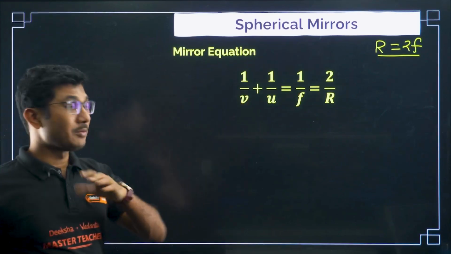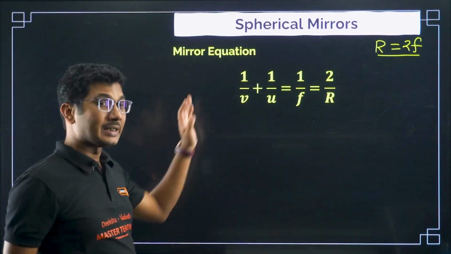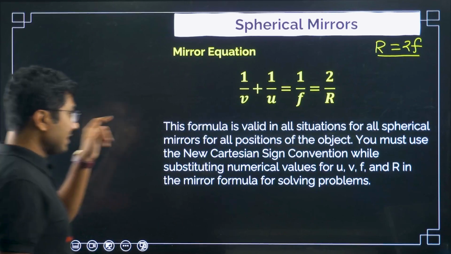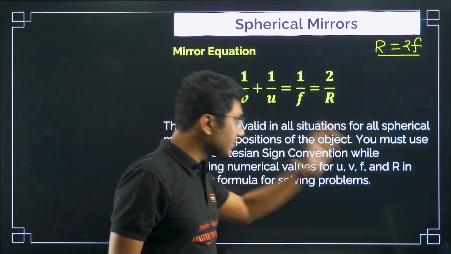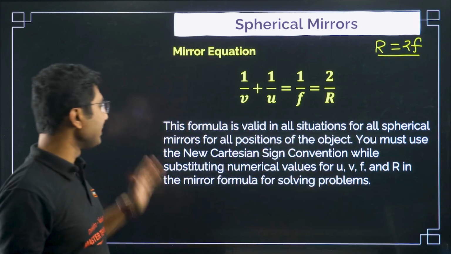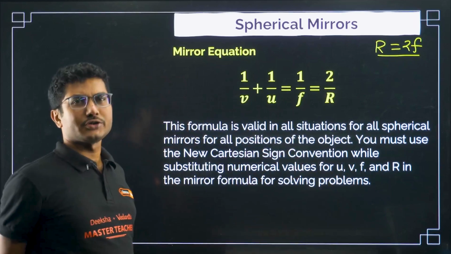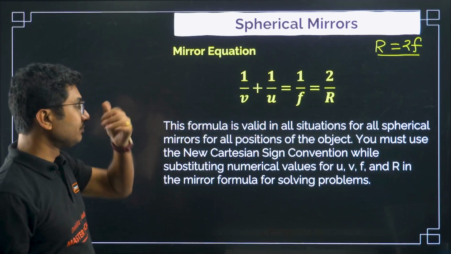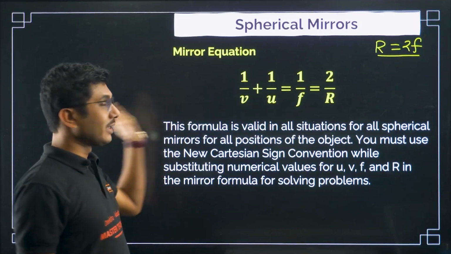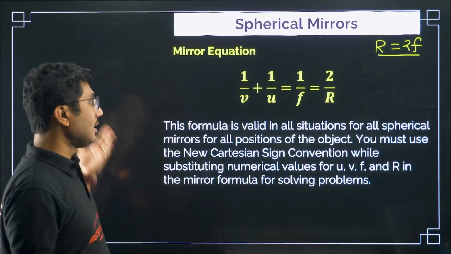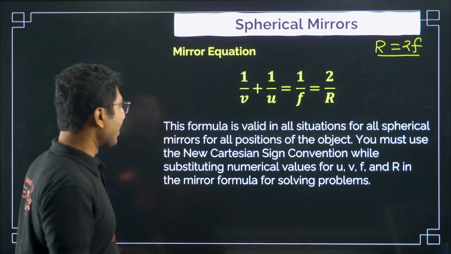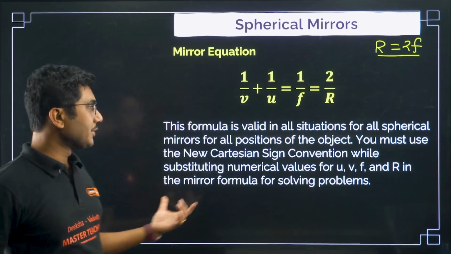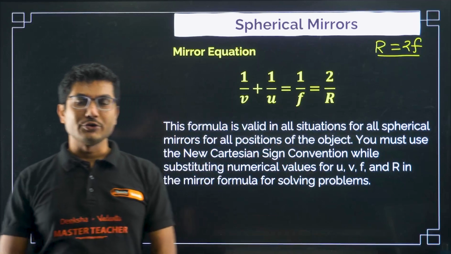Now here you have to remember the sign convention is applicable in this formula. This formula is valid in all situations, for all spherical mirrors, for all positions of the object. There is no restriction in this formula. But you must apply the new Cartesian sign convention while substituting the numerical values for u, v and f.